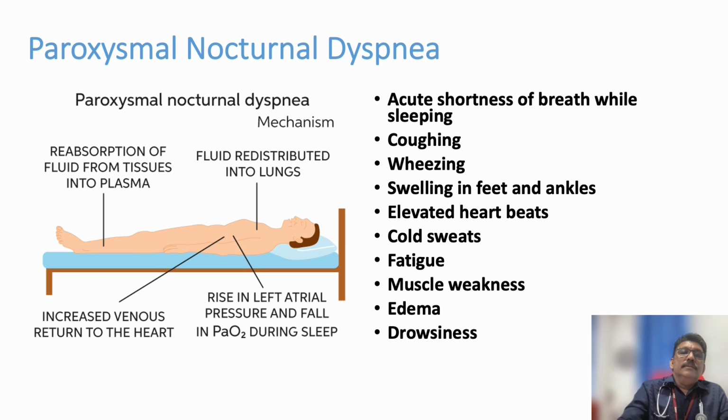That may progress, then the patient develops orthopnea. So here you can see the patient is lying down, and there is reabsorption of fluid from the tissues into the blood compartment, the intravascular compartment. That will go to the heart, to the right ventricle. From there it will try to reach the left ventricle. The left ventricle is not able to take up this extra fluid, so the fluid will accumulate in the lung circulation. Pulmonary edema develops. The patient sits up, stands up, goes to the window for fresh air. After some time the fluid will settle. It will again go back to the extravascular compartment. The breathlessness decreases, and the patient can lie down again.